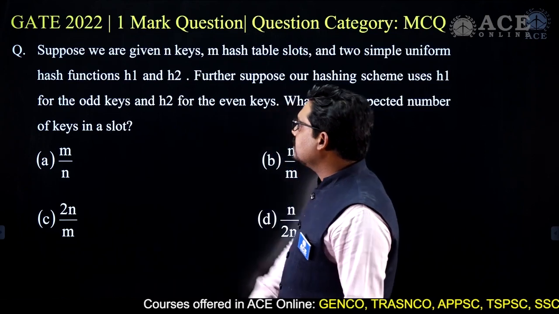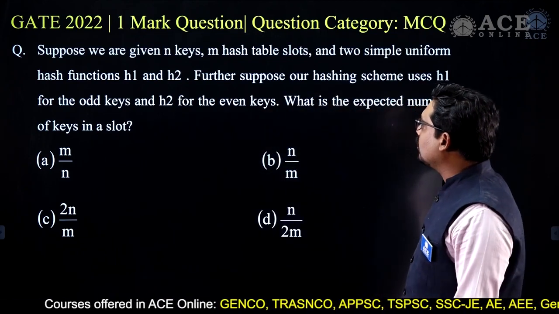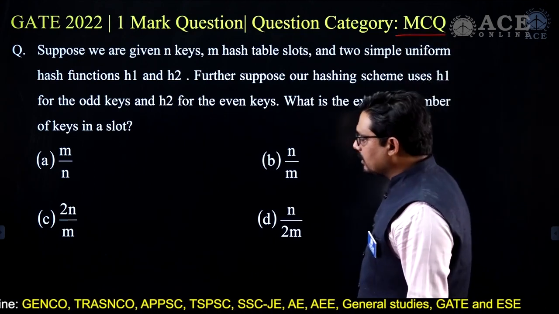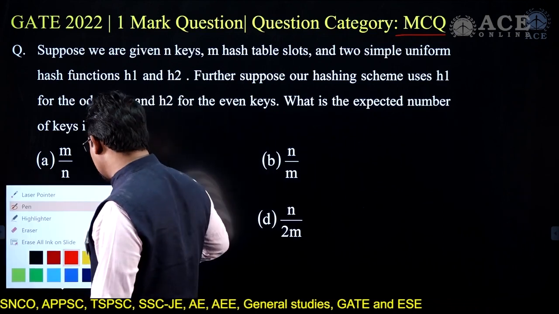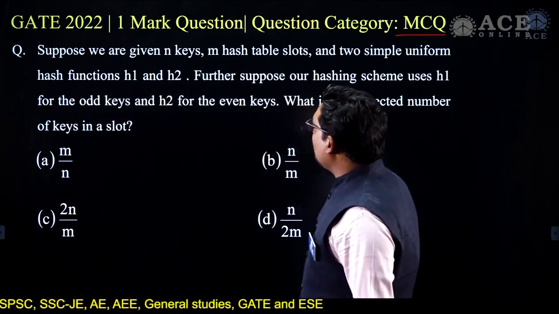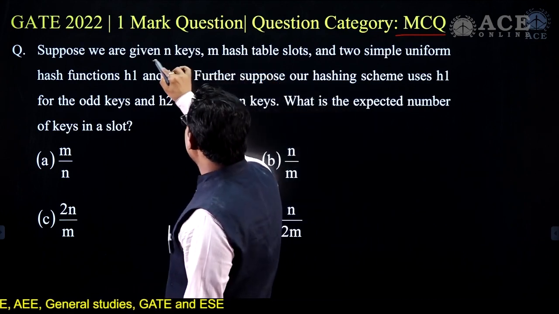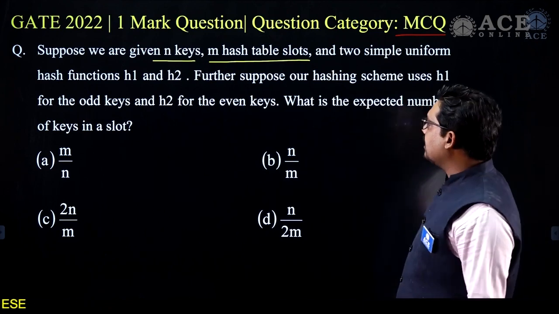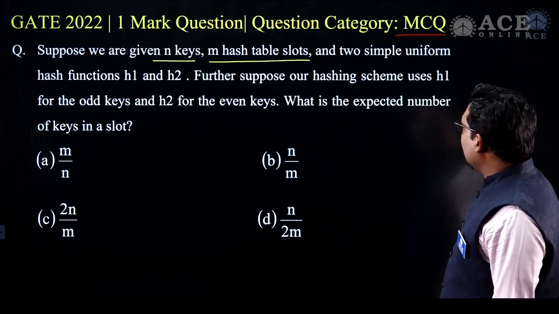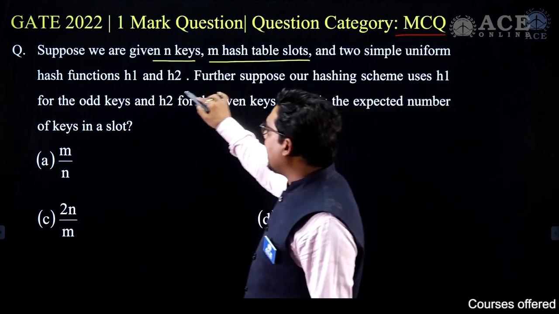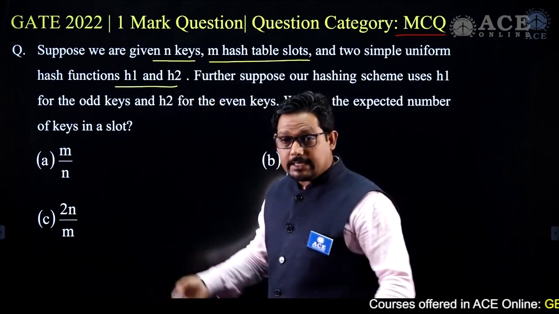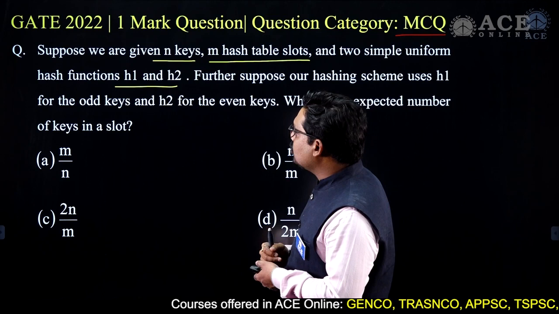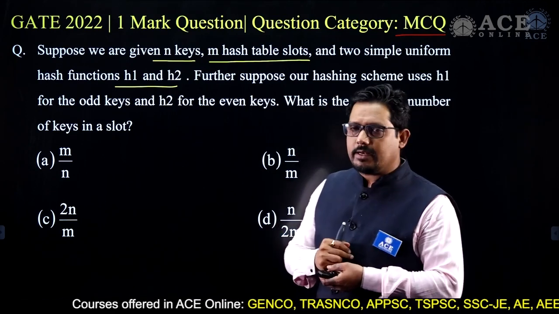The next question is from GATE 2022, a 1 mark question, and it is again an MCQ, a multiple choice question. Now suppose we are given n keys and m hash table slots. N keys are given to you and m hash table slots, and two simple uniform hash functions h1 and h2.